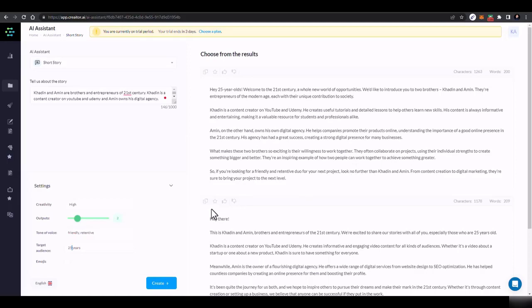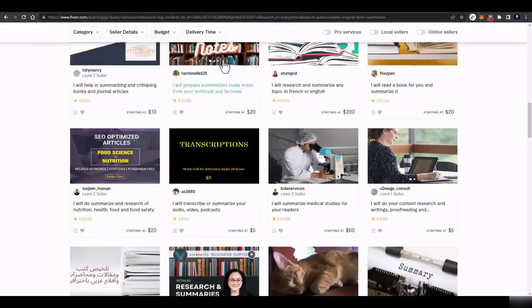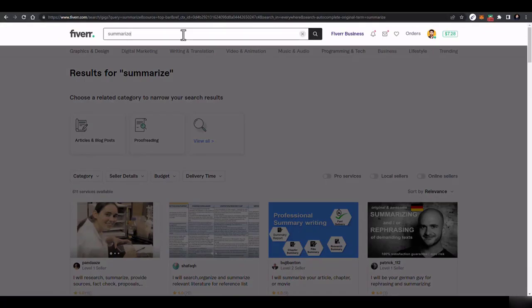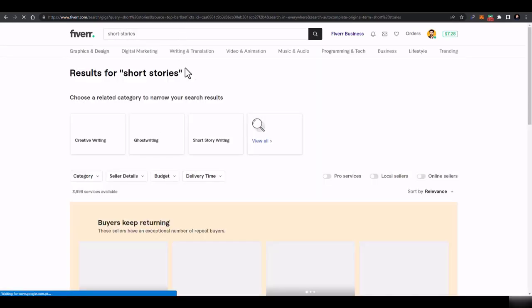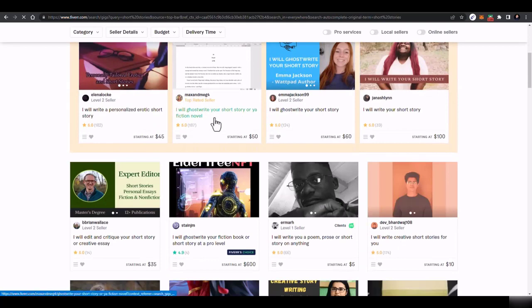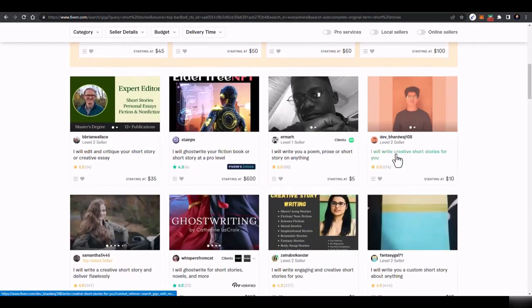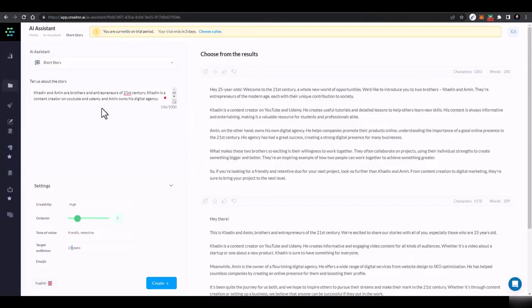Now, if you want to sell these stories, you can just search for short story, and you will get a lot of gigs here who are providing these services. So I'll search for short stories, and here you can see people are charging $50, $100, $60 for short stories, and you can generate amazing short stories using this tool.